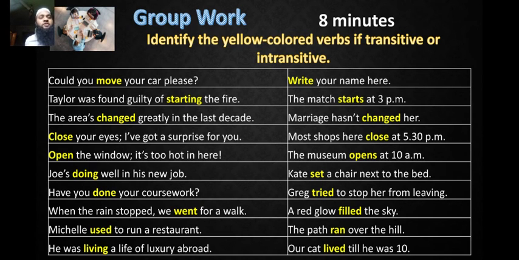A red glow filled the sky. The sky is an object, so filled is a transitive verb here. The path ran over the hill. Over the hill is a prepositional phrase, so ran is an intransitive verb in this sentence. Our cat lived till he was 10. Here, till he was 10 is a clause, so this is not an object, so lived is an intransitive verb here. So group work done.